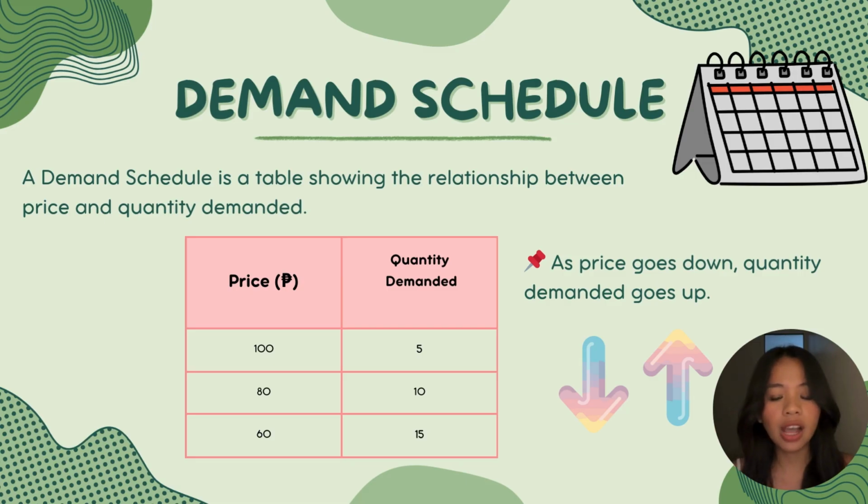For example, when the price is 100 pesos, the quantity demanded is 5 units. When the price decreases to 80 pesos, the quantity demanded increases to 10 units. When the price further decreases to 60 pesos, the quantity demanded increases to 15 units. This shows that as price goes down, quantity demanded goes up, which is called the law of demand.